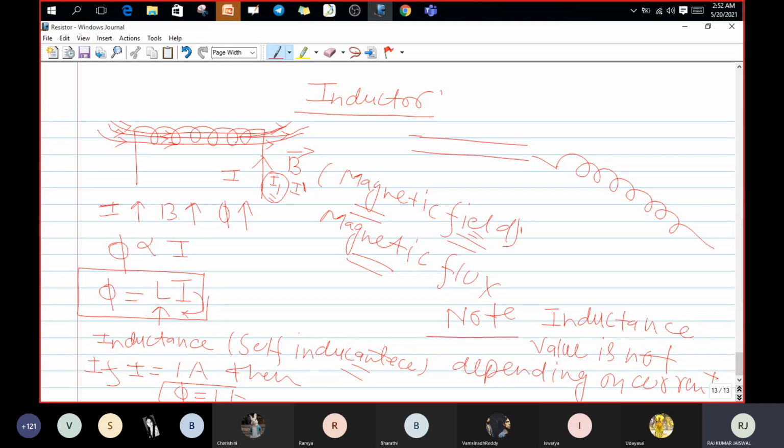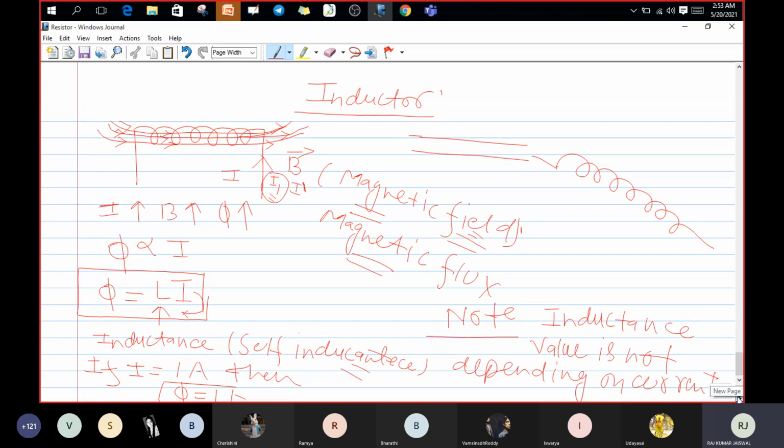Because the magnetic field is changing, it will definitely create an EMF because of Faraday's law. Okay guys, is it clear up to here? Shall I go next?